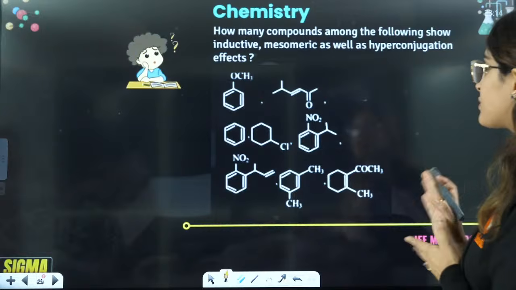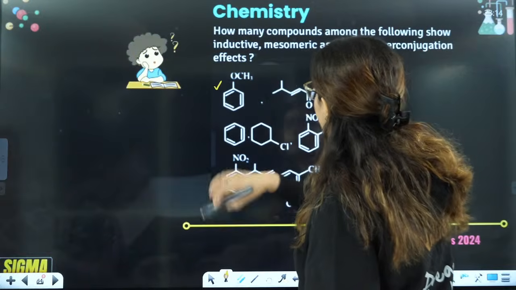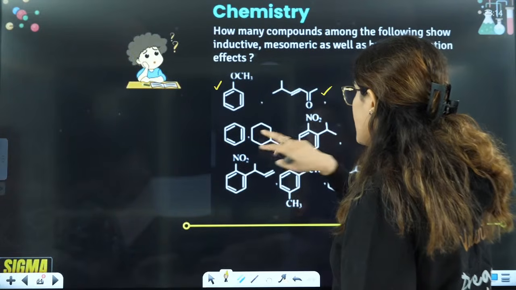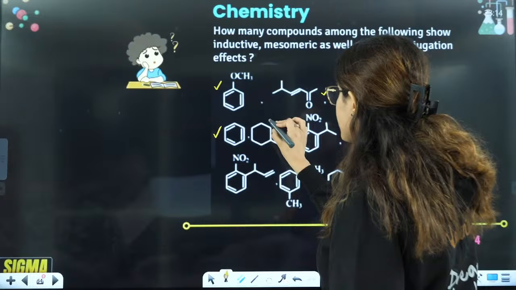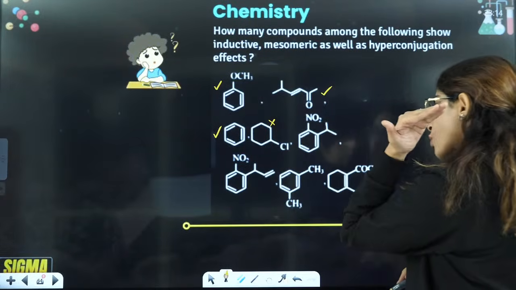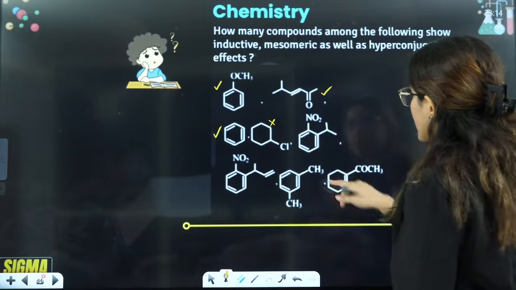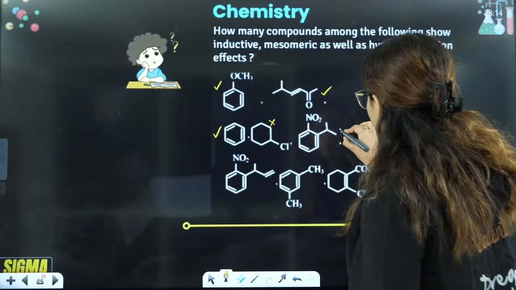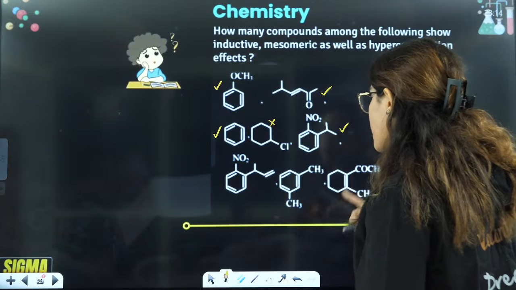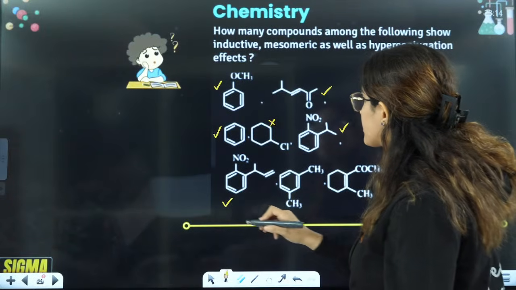Let's talk about mesomeric. Mesomeric means resonance. See, resonance is shown by this one, double bond, single bond, double bond. It is shown by this one as well. This is also showing you resonance. This is not showing because there is no double bond, single bond. There is no alternate double bond. There is no back bonding. So this will not show. This will also show mesomeric and resonance. This will also show. This will also show mesomeric effect.